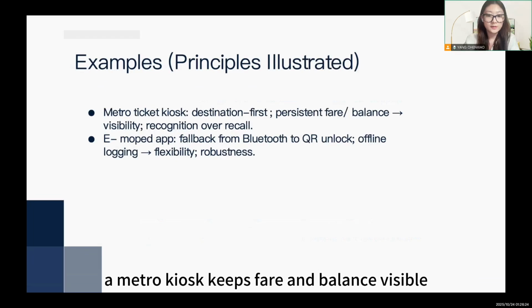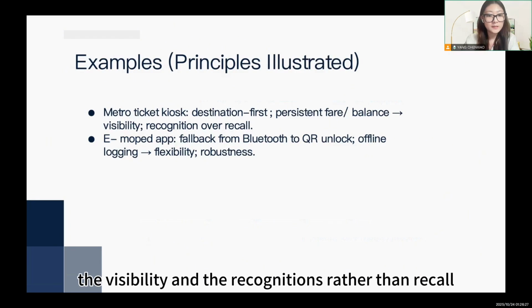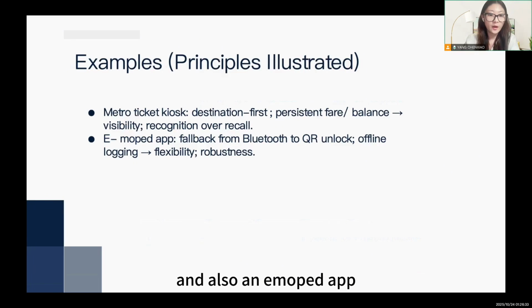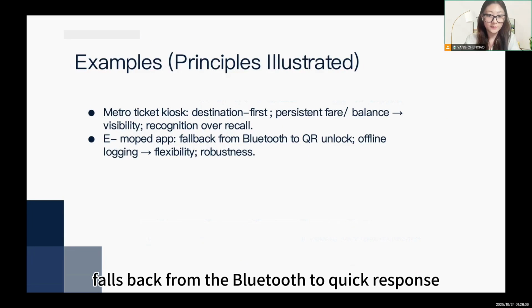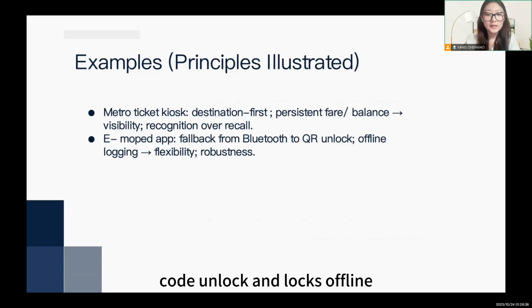Firstly, a metro queue keeps fairness and balance visible, showing visibility and recognition rather than recall. And also an e-moto app falls back from Bluetooth to QR code unlock and lock offline, which shows flexibility and robustness.